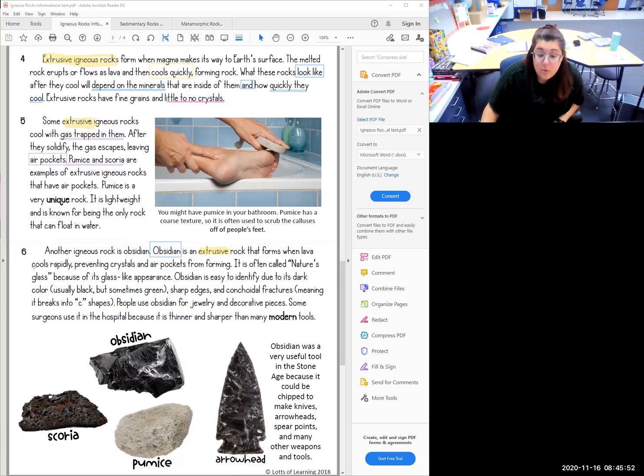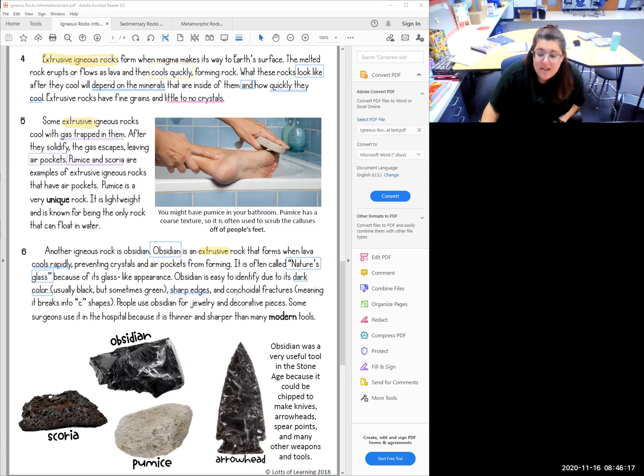It tells us that it cools rapidly. It gives us another name for it, nature's glass. It tells us that it's dark in color. It has sharp edges.